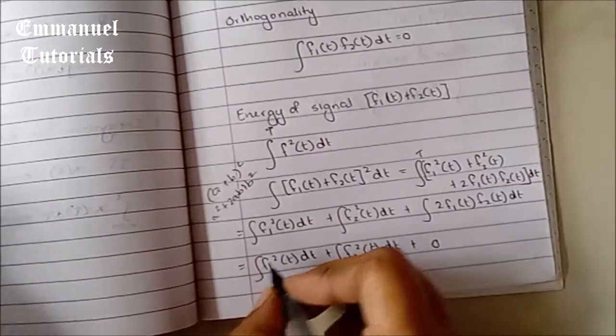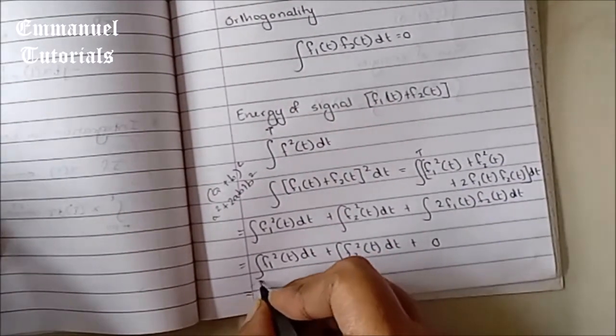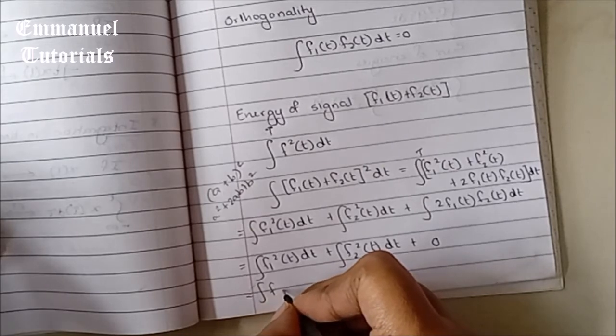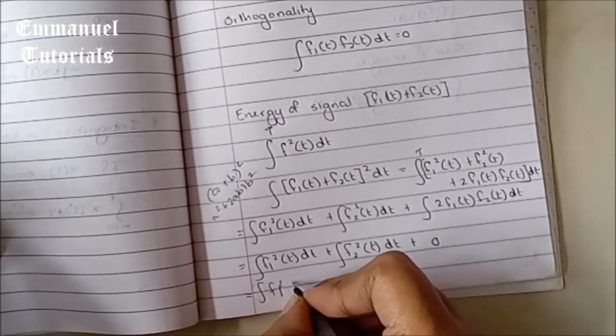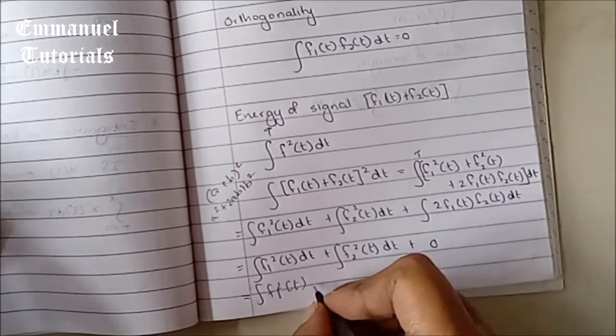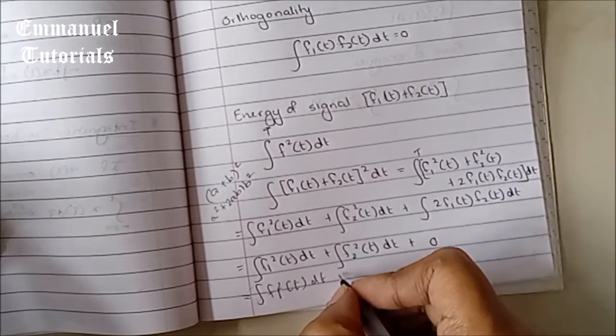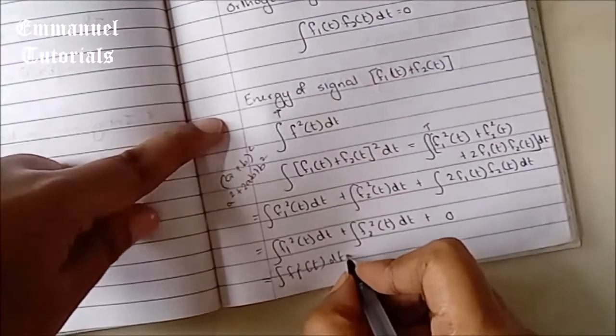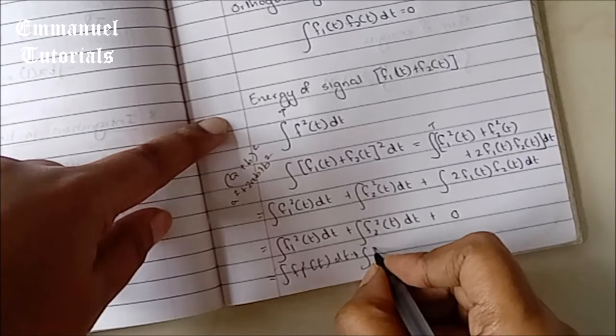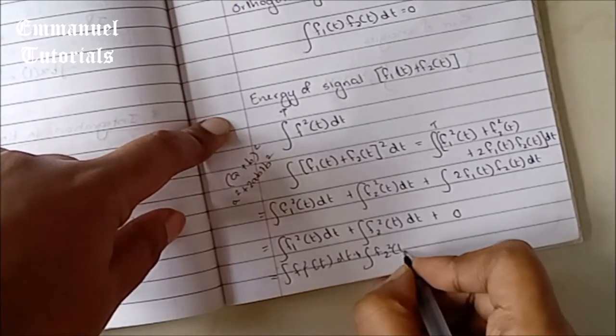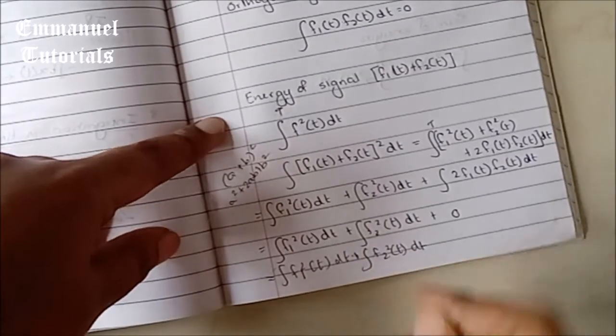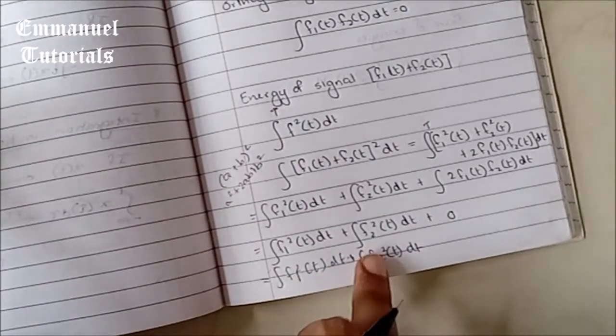So finally the energy of this signal will be integral of f1 square t dt plus integration of f2 square of t dt. So this is what we have got.